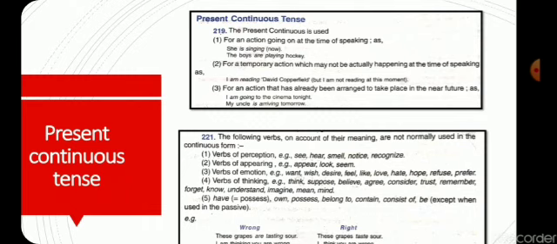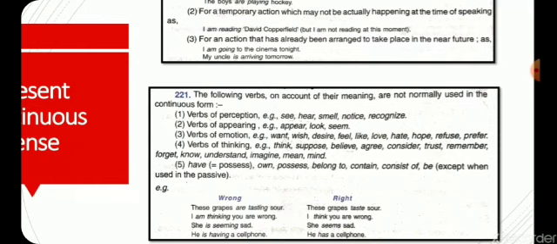These grapes taste sour. I am thinking you are wrong. In this also you cannot use thinking. What do you have to write? I think you are wrong. Then another, she is seeming sad. You cannot use seeming. What do you have to write? She seems sad. Another is, he is having a cell phone. What is right here? He has a cell phone. So these are some verbs in which we cannot use ing.